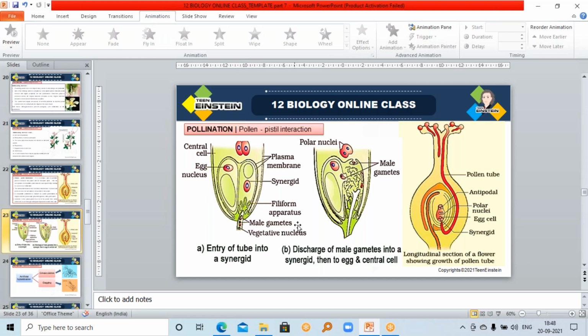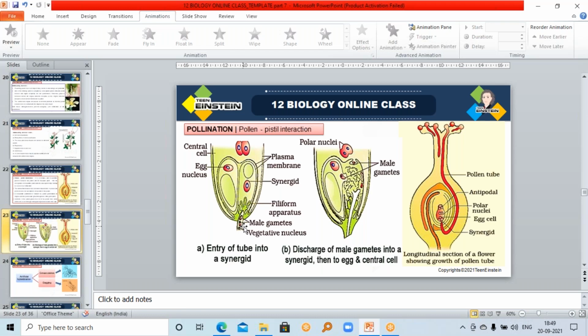After that, it enters one of the synergids. Here you can see the synergids. In the micropylar region, 2 synergids will be there and one egg cell also, right? So it will enter one of the synergids through what? Through the filiform apparatus.